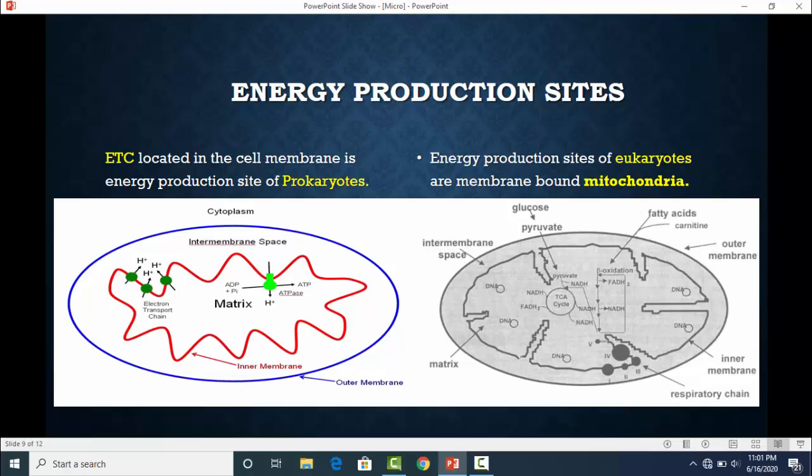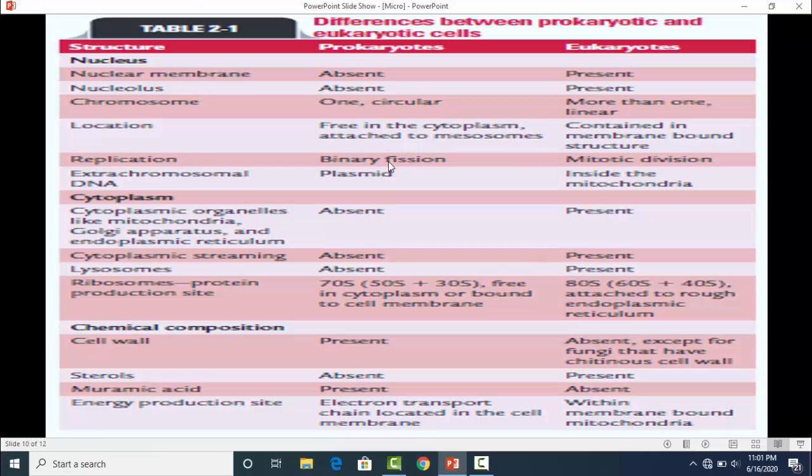Energy production sites. The electron transport chain located in membranes is the energy production site of prokaryotes. Energy production sites of eukaryotes are membrane-bound mitochondria, where the Krebs cycle occurs. This is the table that shows the difference between the structures of prokaryotic and eukaryotic cells.